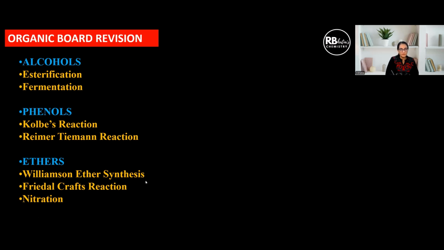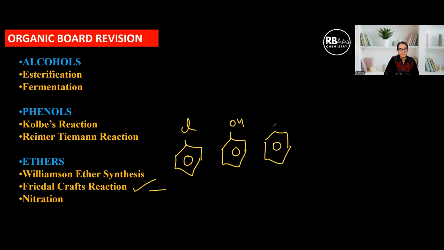Then for alcohols, mainly esterification, fermentation, Kolbe's reaction and Reimer-Tiemann reaction; for ethers, Williamson ether synthesis, Friedel-Crafts, and nitration. Friedel-Crafts means Friedel-Crafts alkylation and Friedel-Crafts acylation. Both of these are important in every chapter. The last topic of every chapter is aromatic compounds, like aromatic halides, aromatic alcohols, aromatic aldehydes, aromatic amines, etc.